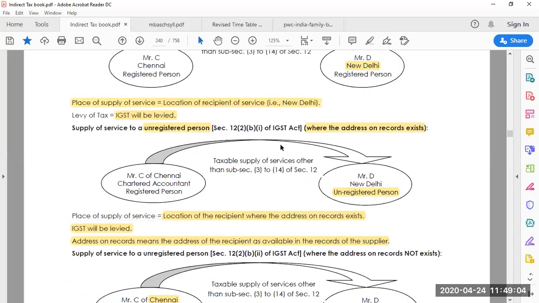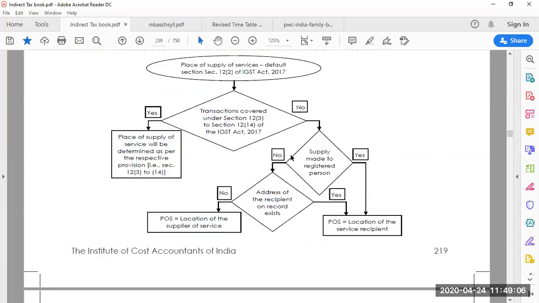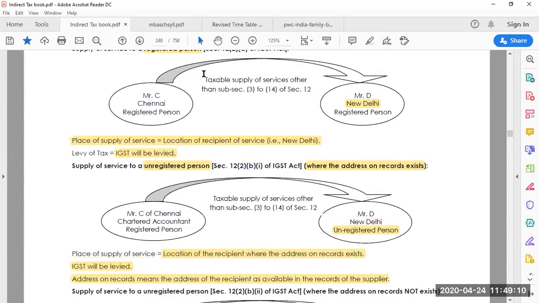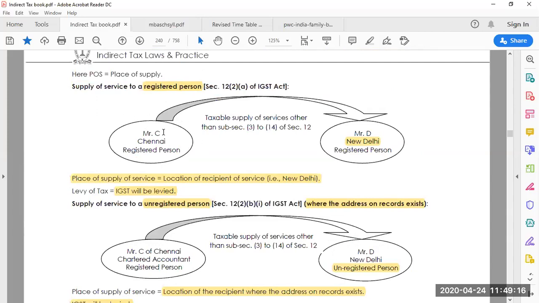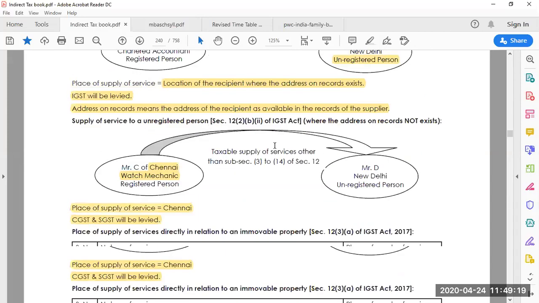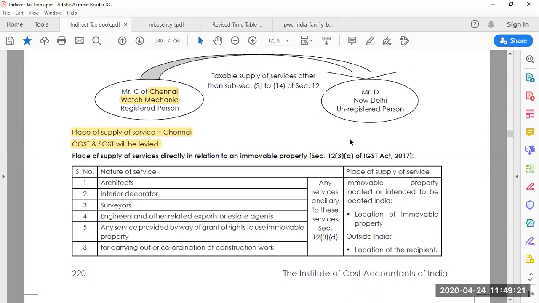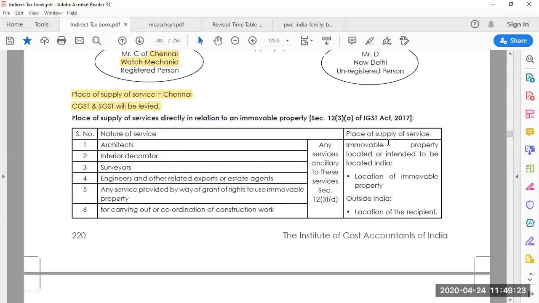Please be thorough with these three segments. What you are seeing here, the same thing has been explained in these three in an elaborated manner. I want you to be clear with this. If anybody has any doubt, you can ask me in between. You can unmute yourself and ask me, because I only keep on speaking here.